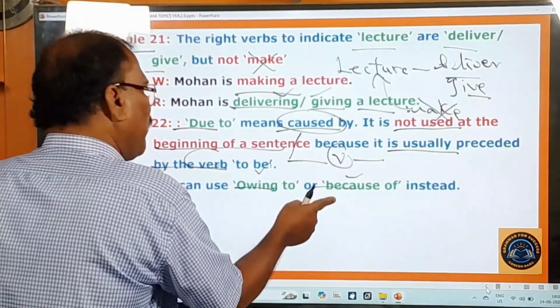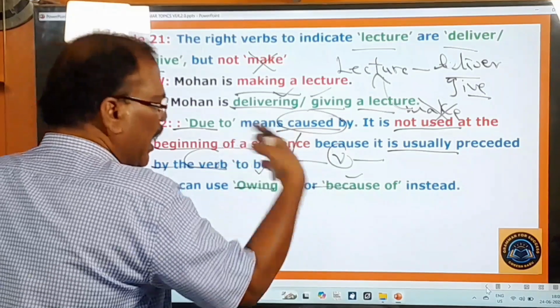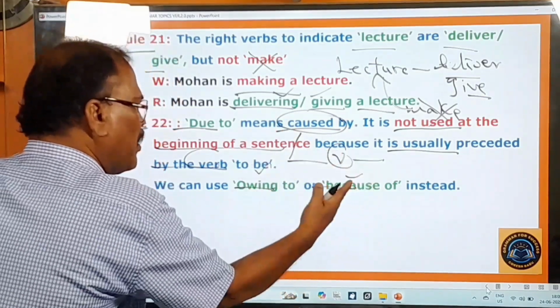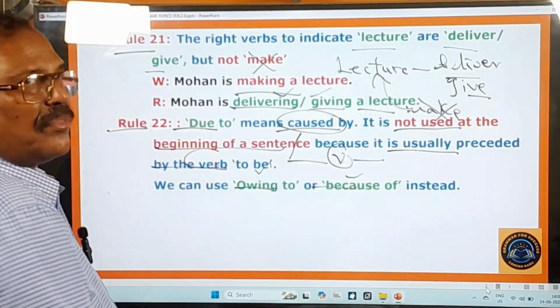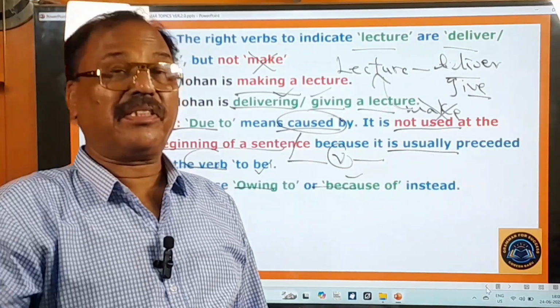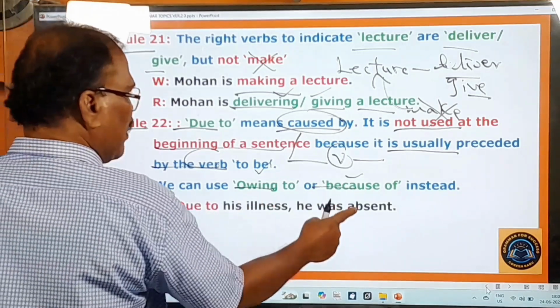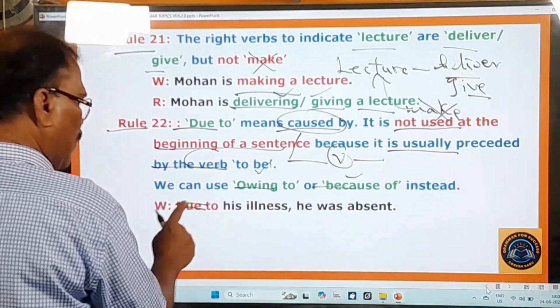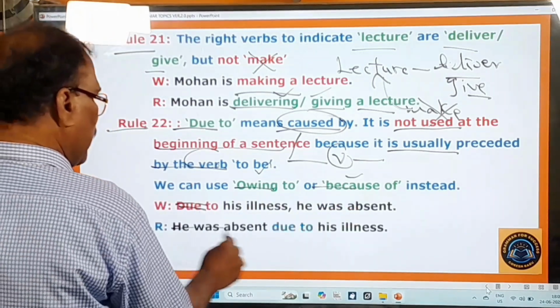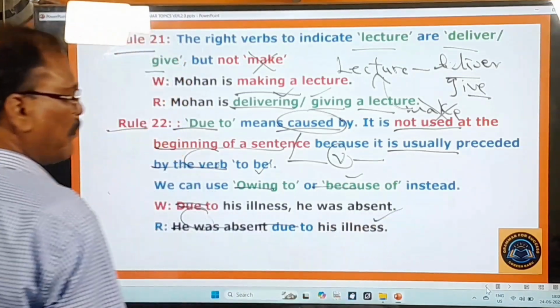These two words convey the same meaning as this. Then you can use any one of them at the beginning or at the end, in the middle, wherever you can use them. But this is used only after the verb, not before the verb, at the beginning of the sentence. Okay. And here you pay attention. Due to his illness, he was absent. So, wrong. You have to say, he was absent, verb is here, due to his illness. This is correct.